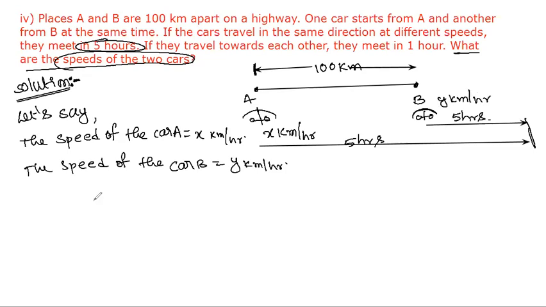So they have given the time taken by both cars as 5 hours, and we have the speeds. Do we have any relation between speed, distance and time? 5 hours is the time, and kilometers per hour is the speed.